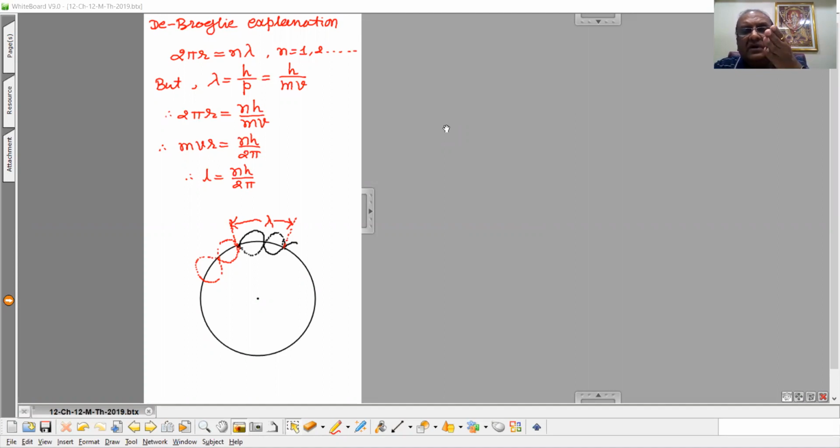So why are these intensities different for different wavelengths? This intensity distribution can't be explained with the help of Bohr model.